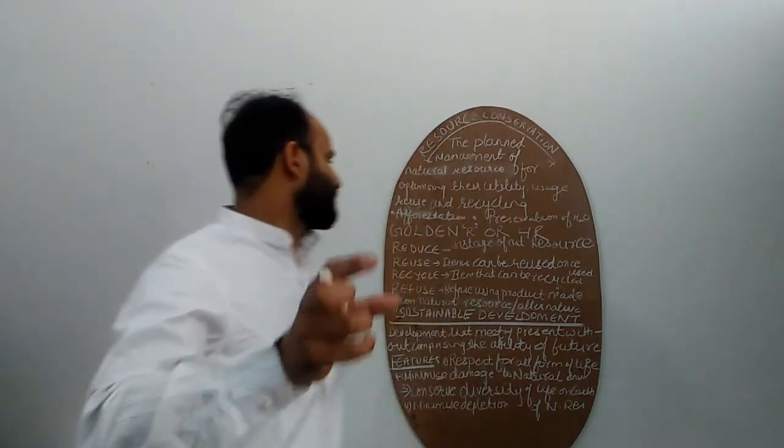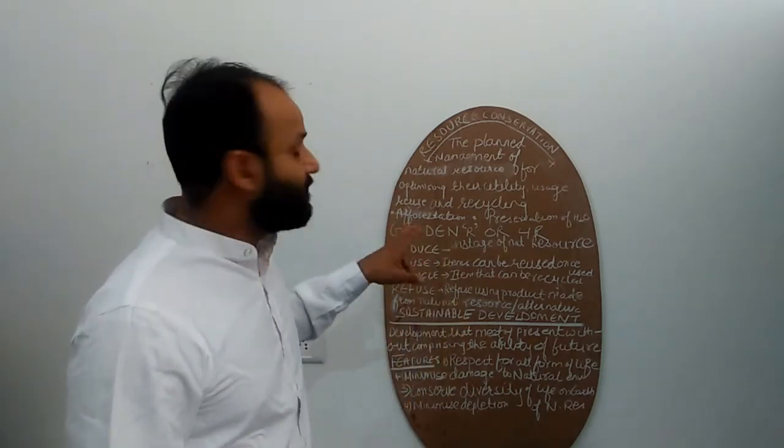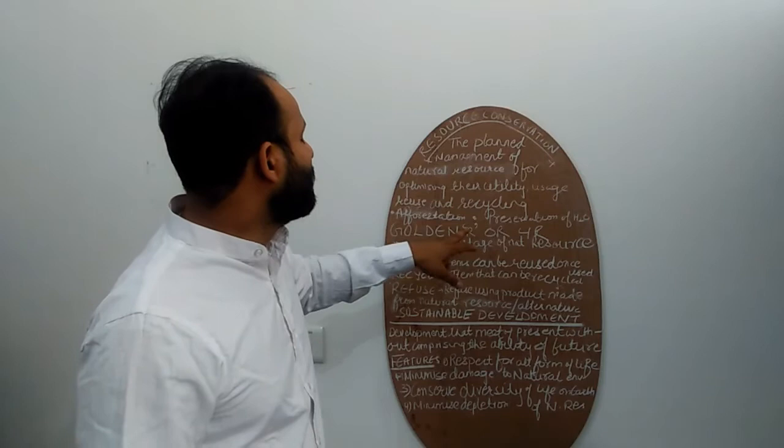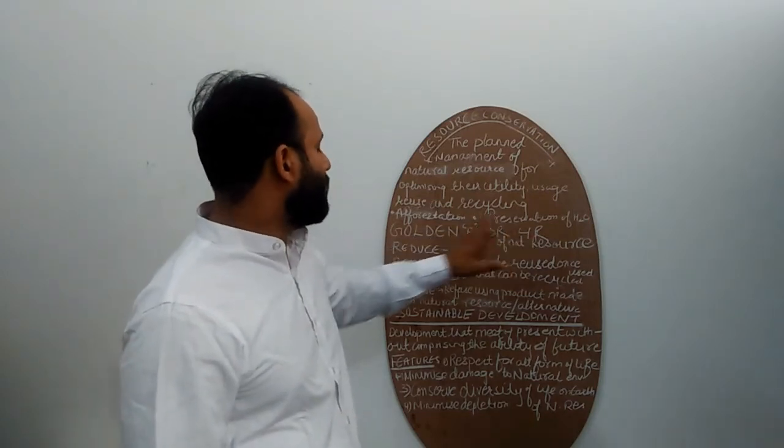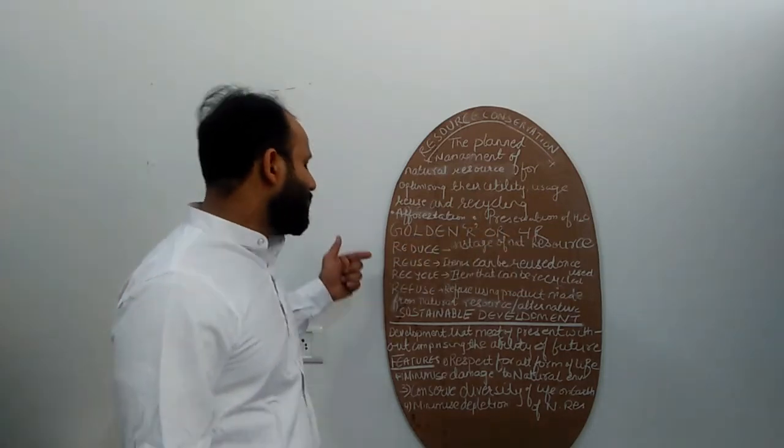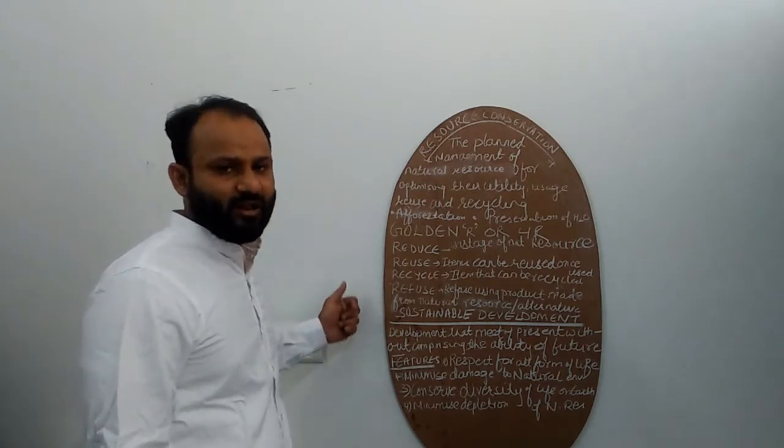Now, what is golden R? Golden R, or we can say 4R. R here stands for reduce, reuse, recycle, refuse.